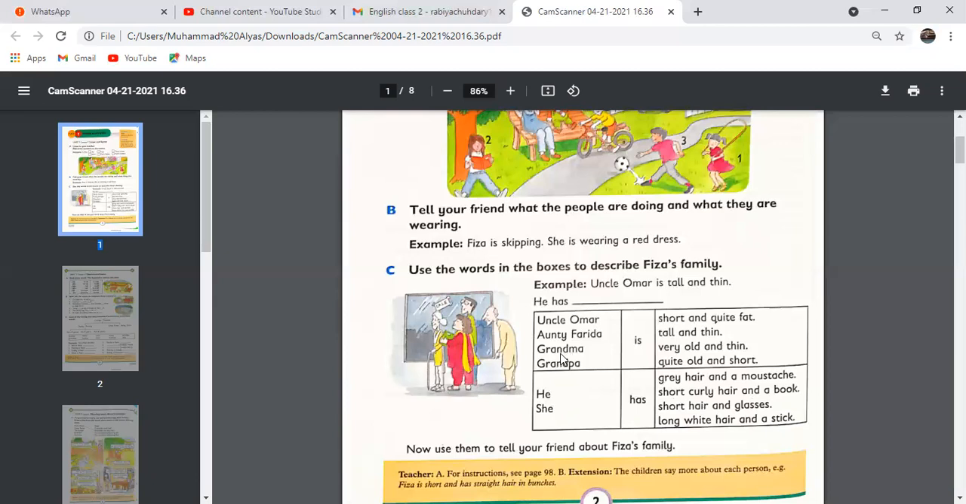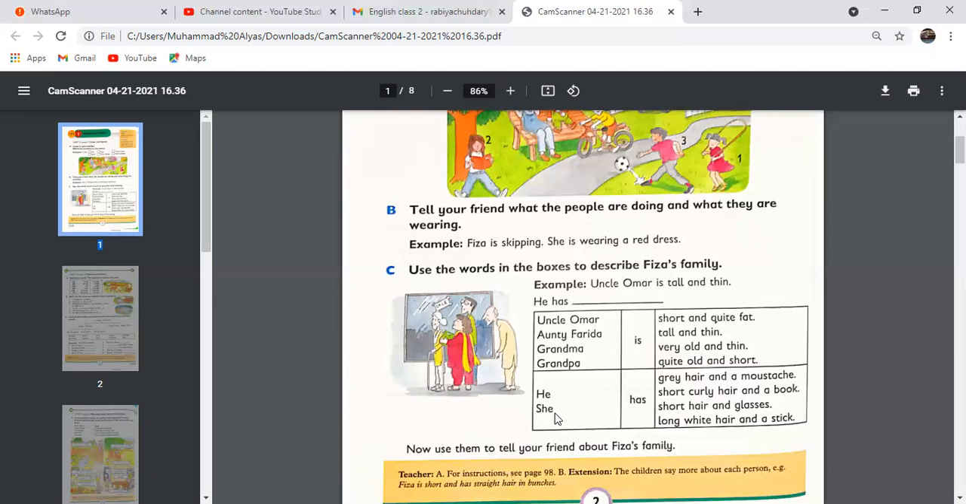Okay, next, grandma. Look at grandma. Grandma is very old and thin. Use the next color pencil, the third one. Match grandma with is, and then from is to very old and thin. Circle the words old and thin, because these are describing words. They are describing grandma.